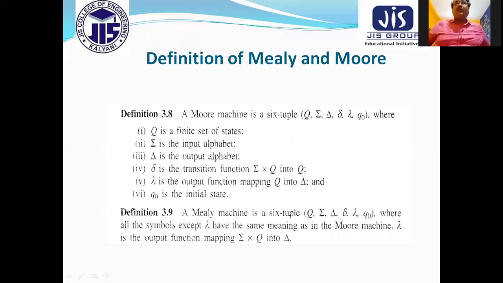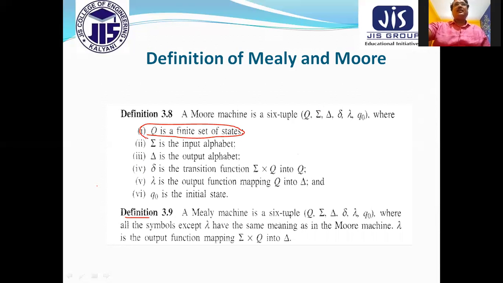This is the formal definition of the Mealy machine and Moore machine. Mealy machine is a combination of 6 tuples. As we already know, an automata is a combination of 5 tuples. Mealy machine is a combination of 6 tuples. What are the tuples? You can see this is the same as your automata.